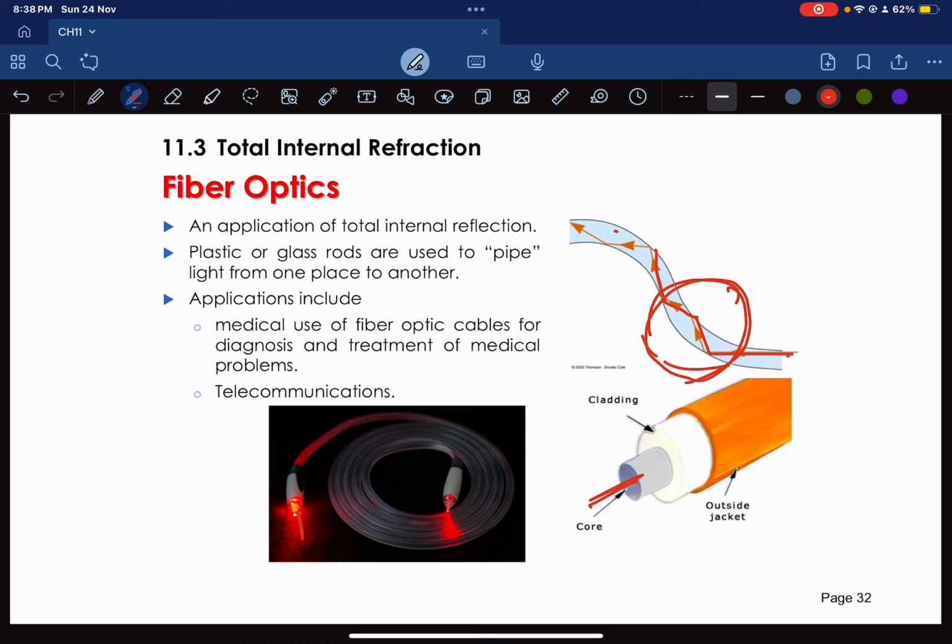When light hits the boundary at a certain angle, it reflects completely back into the cable. This keeps the light inside the cable, allowing it to travel long distances without losing the signal. Okay, this technology biasanya digunakan dalam telecommunication, medical treatment, and saya dah sentuh tadi pasal mechanical engineering and so on lah.